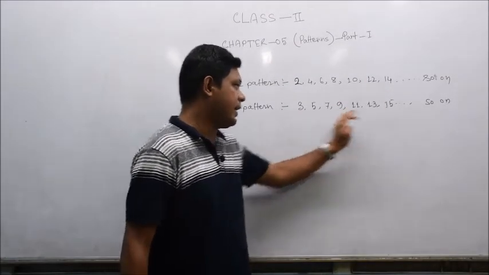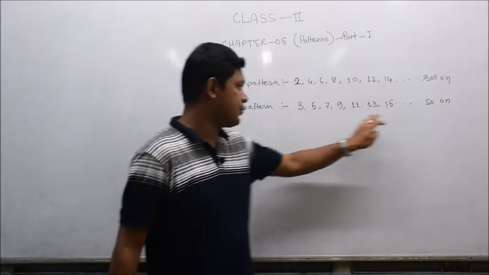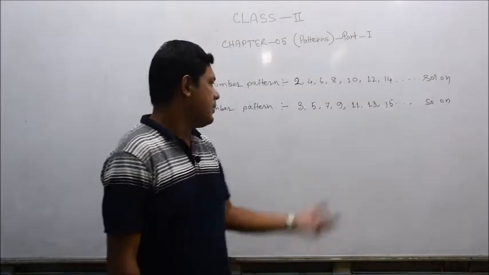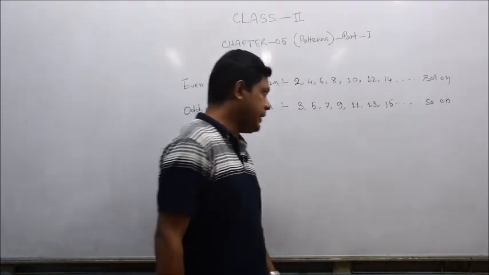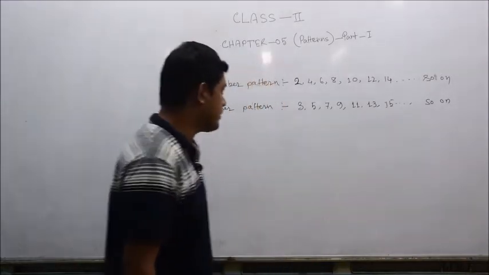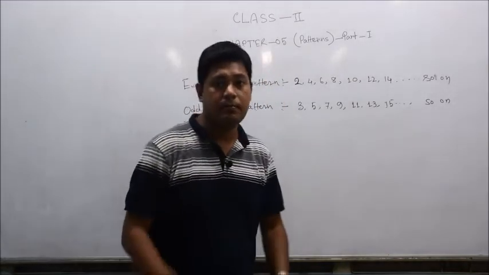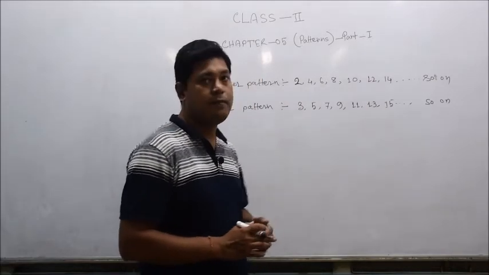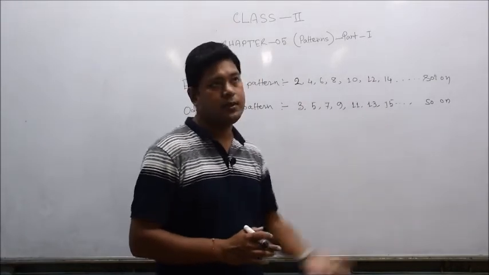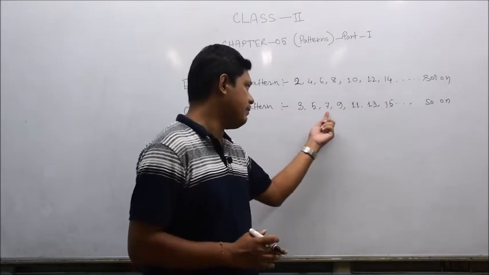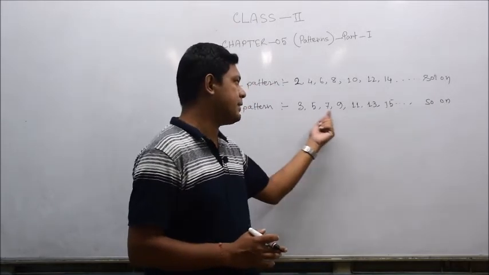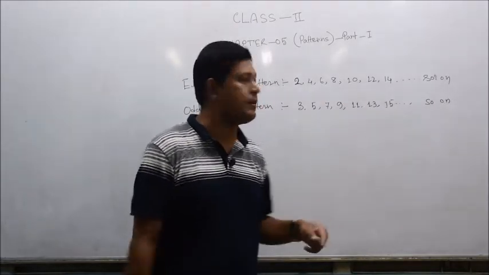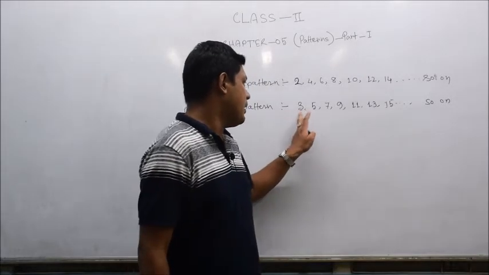Some here are prime numbers, and whenever we deal with various types of numbers, odd, even, prime, the definitions are very important, because prime numbers are those numbers which are divisible by only the number itself and 1. For example, 7, 11, 13 are prime numbers.